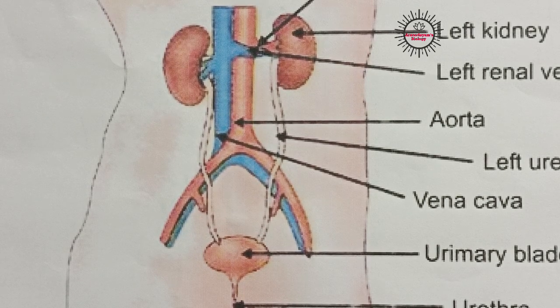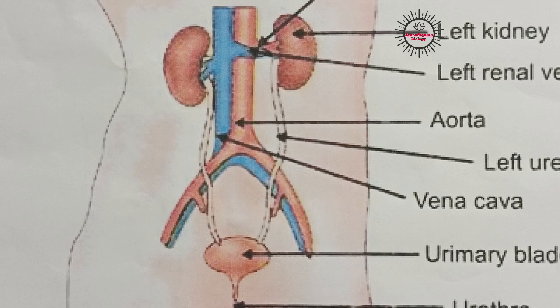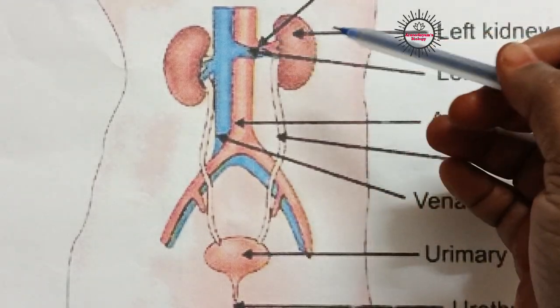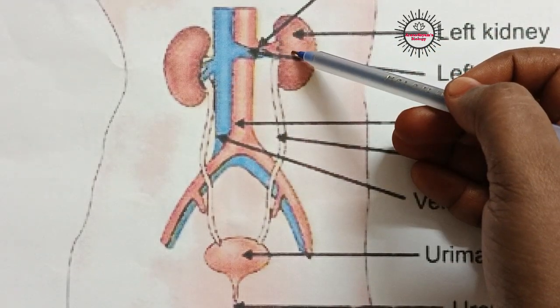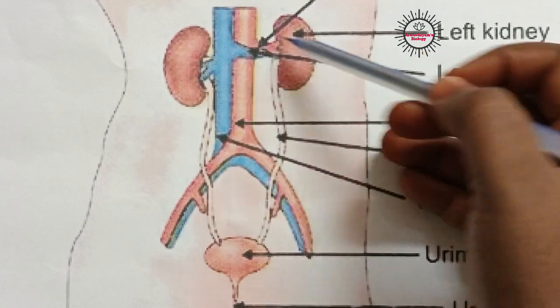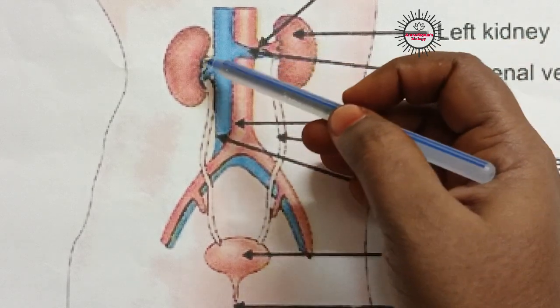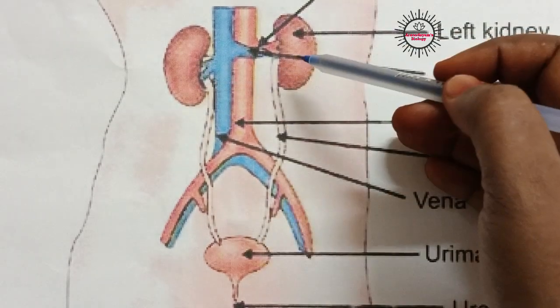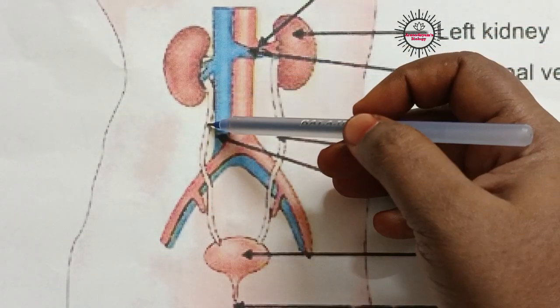Excretion in case of human beings takes place through a system called the excretory system. It contains a group of organs which perform the function of excretion. So the excretory system of human beings contains a pair of kidneys. These two reddish brown bean shaped structures are called kidneys. A pair of kidneys are present and a pair of ureters are present.